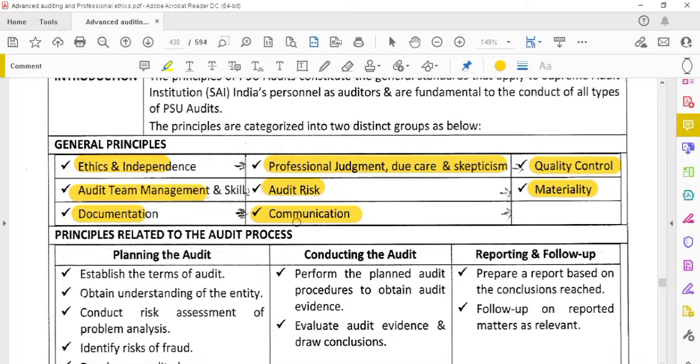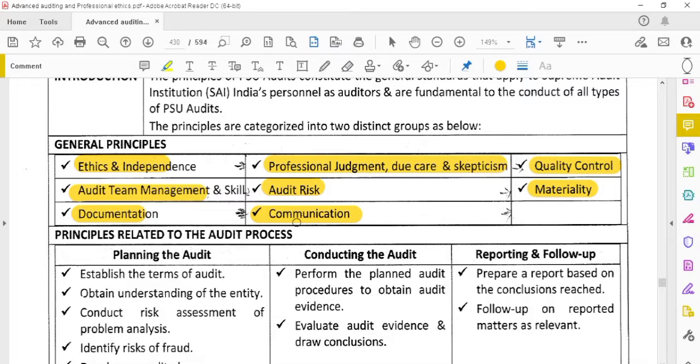Second, conducting the audit. How can he conduct the audit? He can conduct the audit by performing the audit plan. By performing the audit plan, he has to obtain sufficient and appropriate audit evidence, and also has to draw the conclusions. Like this, he has to conduct the audit, and finally he has to do reporting and follow up.